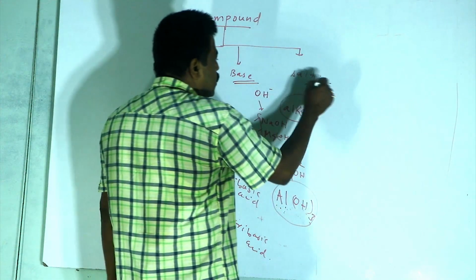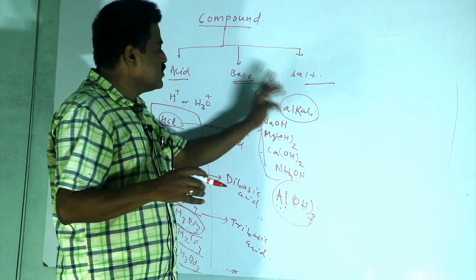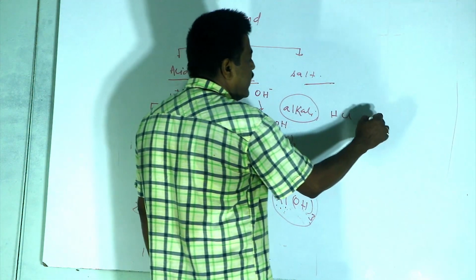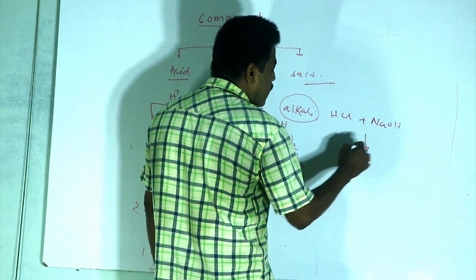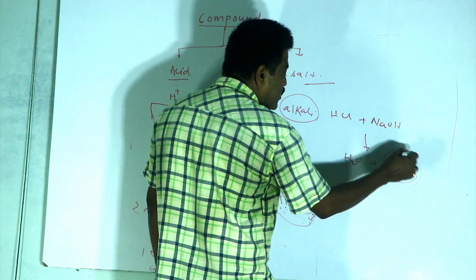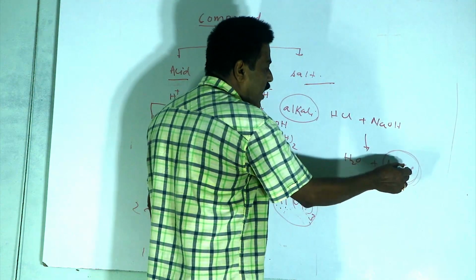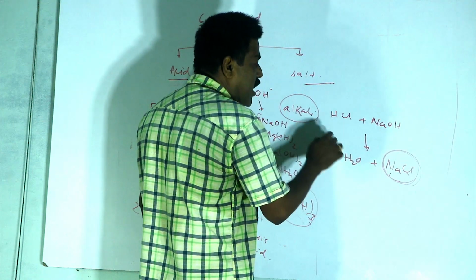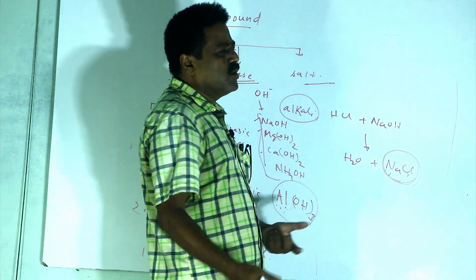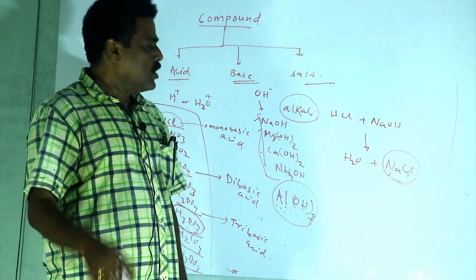And what about the salt? Salt is any substance formed by the union of an acid and a base. When we are talking about HCl and NaOH, after removal of water, the remaining is called salt. Salt is any substance which is the union of a cation and an anion, where the cation is other than H plus ion and the anion is other than OH minus ion. And salt can be a simple salt, acidic salt, basic salt, and even a compound salt.